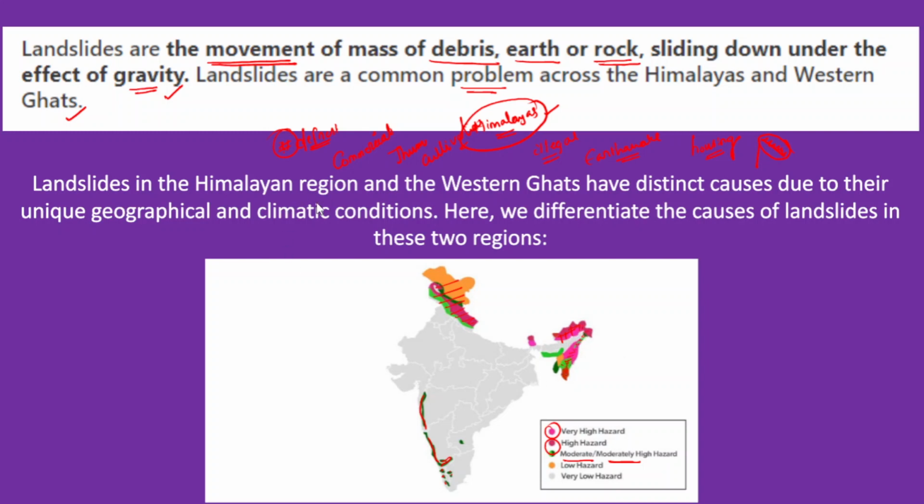Okay, so landslides in the Himalayan region and the Western Ghats have distinct causes. Okay, so they have different causes. So landslides in Himalayas and Western Ghats, this is particularly due to their unique geographical and climatic conditions. So they have different geographical and climatic conditions. Now here we differentiate the major causes of landslides in these two regions. Okay, what could be the major reasons? So we have given a table, and in that table we will discuss.